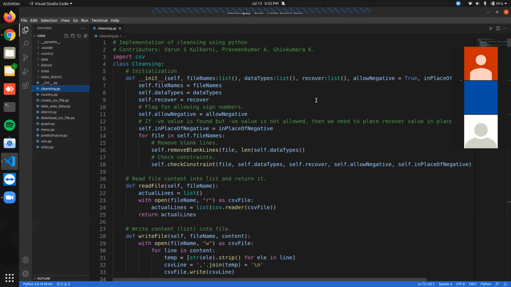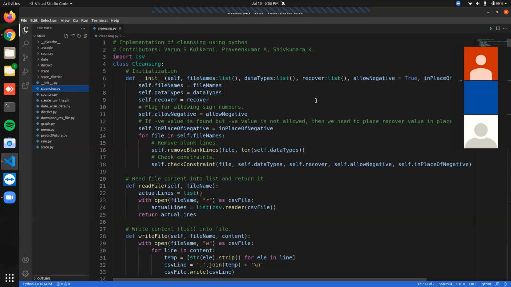If allow negative is true, which is the default, then it allows negative values, for example minus 500. If it is overwritten and made false, then minus 500 is not allowed in our data set, and that is replaced by the value of another variable called in place of negative. So this is our main constructor.